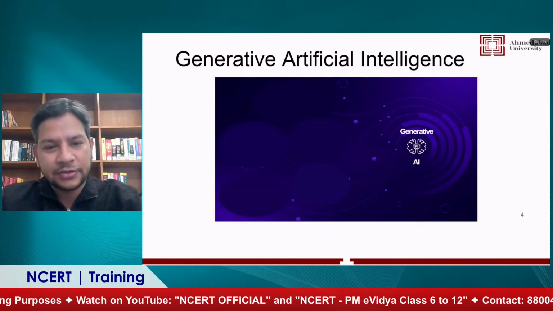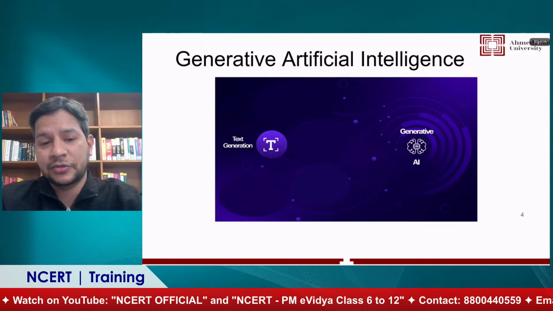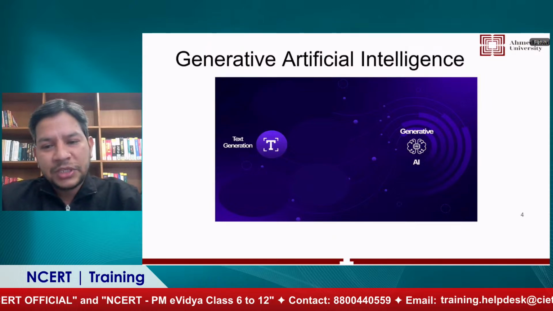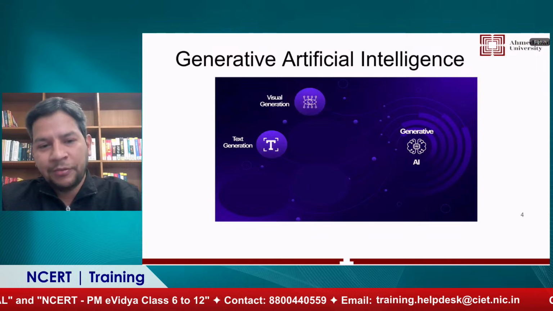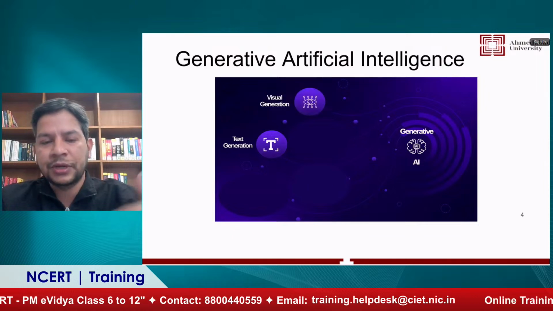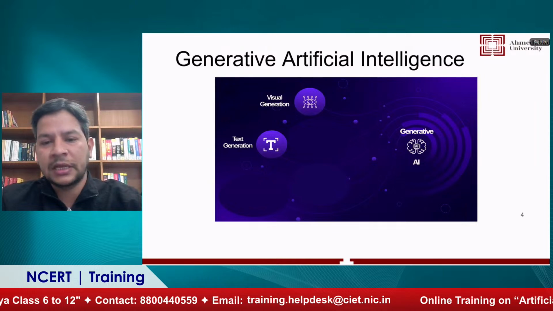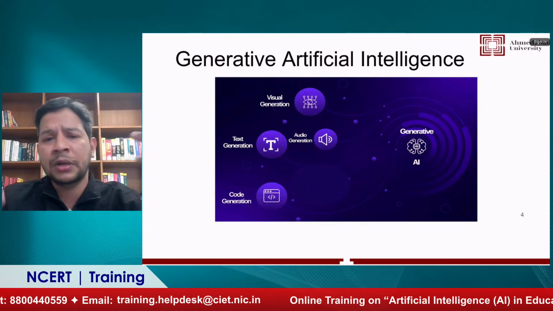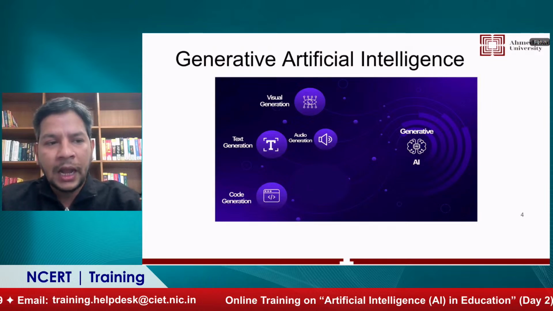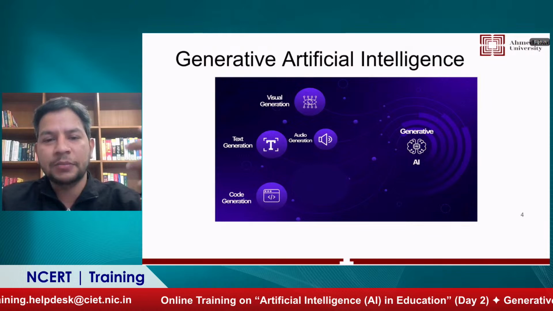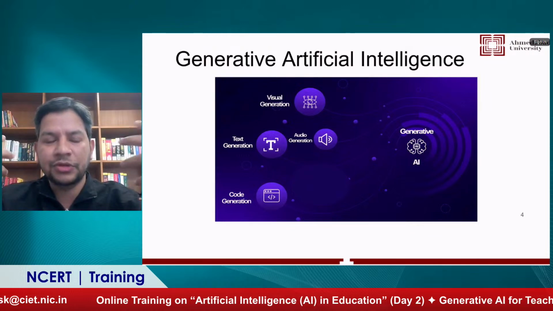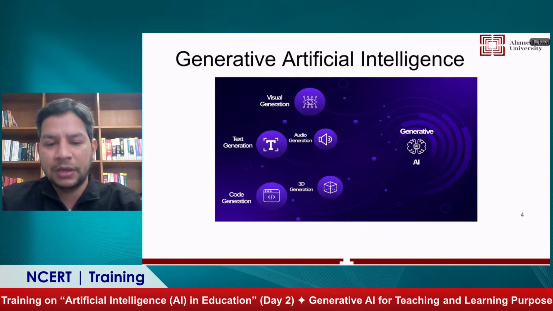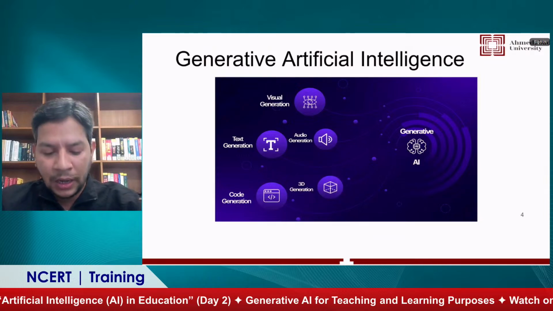And what can it generate? First, it can generate text. For example, if you want to write a story, now you have a machine that can write a story for you. If you want to create some image or visual representation, it can also do that. Then audio generation, then code generation. For example, if you are learning programming and want your machine to write the program on your behalf with simple instructions, you can use generative AI. At the same time, it can also generate 3D modeling and more.